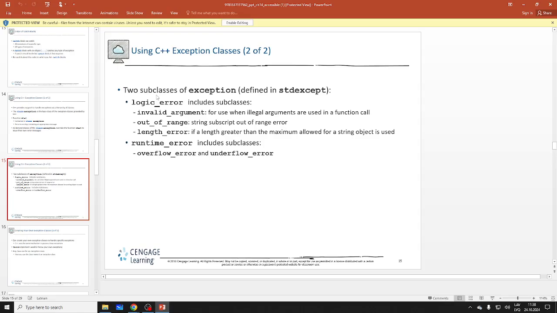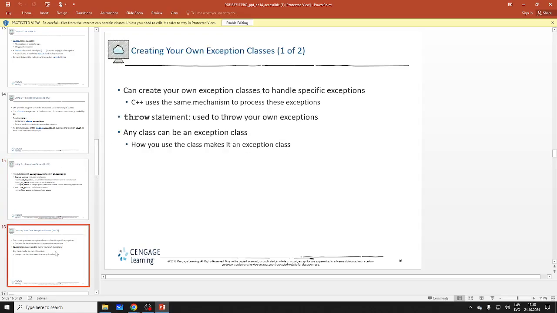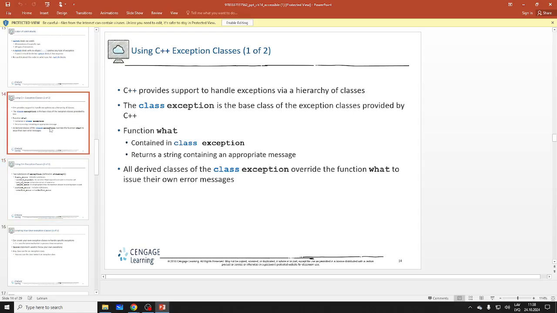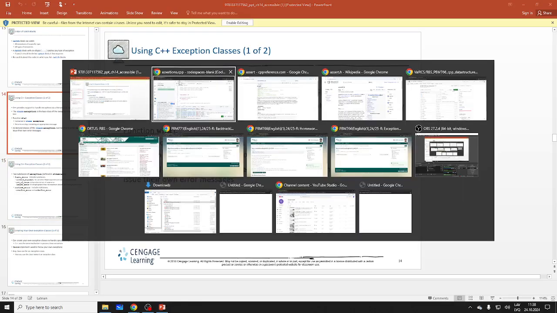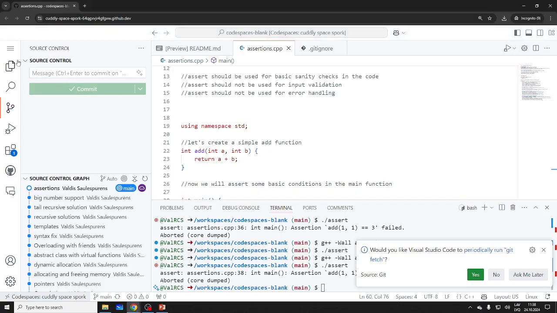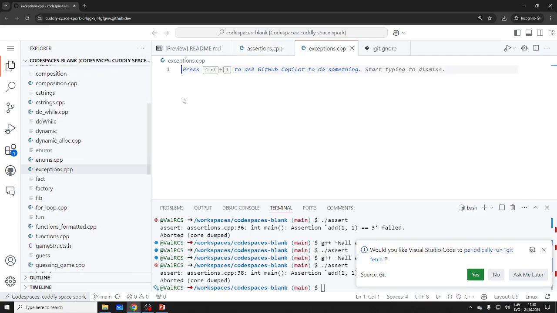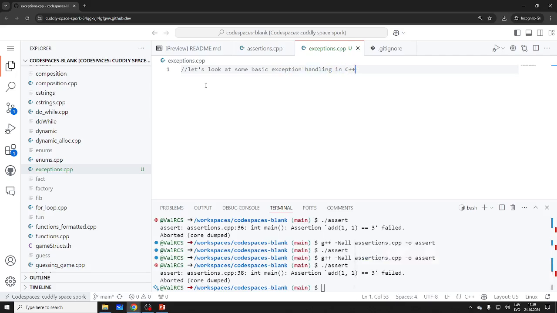Right, you can have logic errors, runtime errors, different types of errors. And we can also handle our own exception classes. But again, let's look at some basic examples. Exceptions. I think it's better to do it in real life, or at least in examples. All right. Let's look at some basic exception handling in C++.